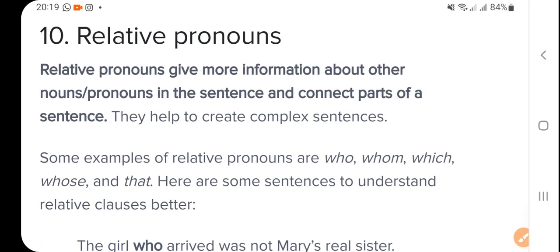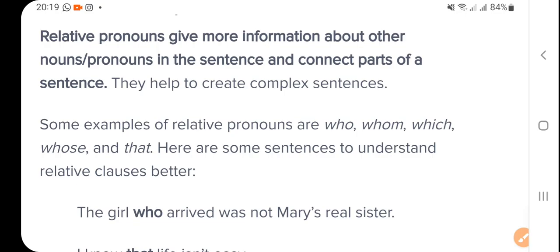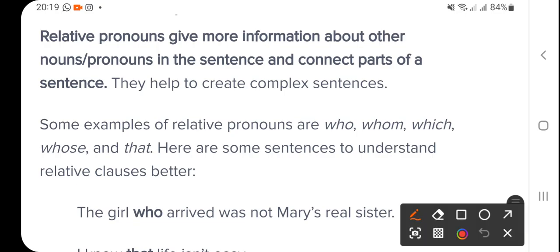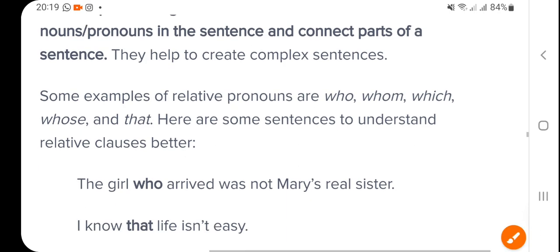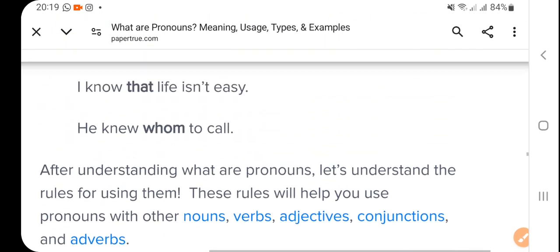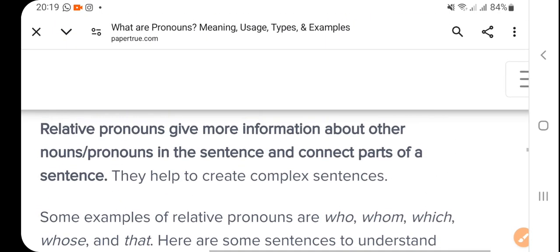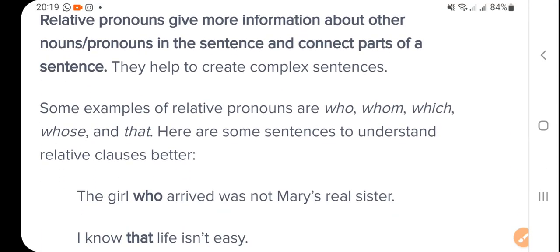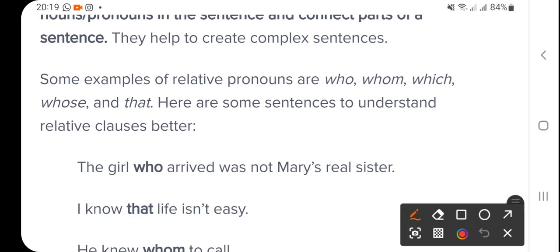Okay, now last is, sorry, this is the last, relative pronoun. Relative pronouns give more information about other pronouns, very important, right? So a relative pronoun gives more information about another noun or pronoun. So that is called relative pronoun. Here I would like to tell you when WH words are used in between also, so that you can remember that all WH words which are used in between the sentence are called relative pronouns, right?